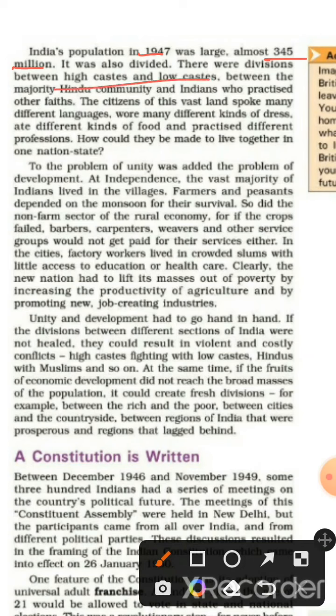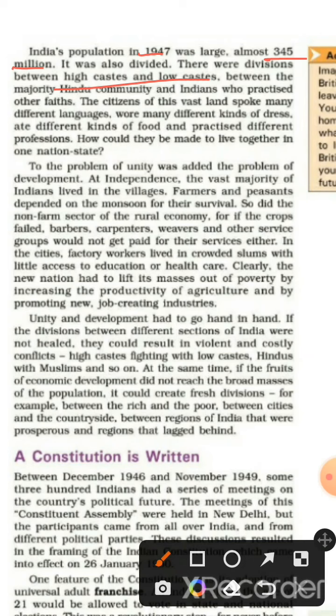To the problem of unity was added the problem of development. At independence, the vast majority of Indians lived in the villages. Farmers and peasants depended on the monsoon for their survival, and so did the non-farm sector of the rural economy. For if the crops failed, barbers, carpenters, weavers, and other service groups would not get paid for their service either. In the cities, factory workers lived in crowded slums with little access to education or healthcare.